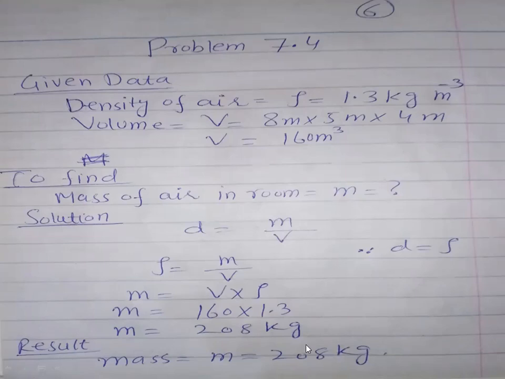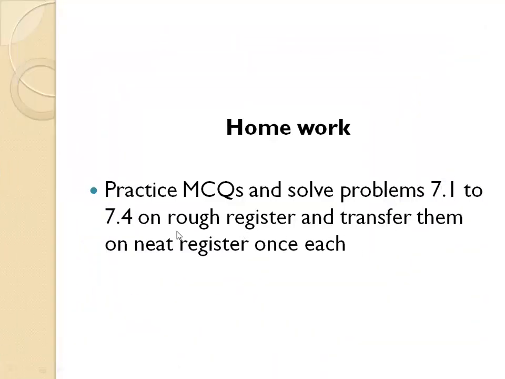So this is the end of today's numericals 7.1 to 7.4. Your homework is to practice MCQs and solve problems 7.1 to 7.4 on rough registers. First of all, you need to practice on the rough registers and transfer them to a leaf register once each. First you will do 7.1 to 7.4 on the rough registers, and when you feel comfortable solving them by yourself without looking, then you transfer them to the leaf registers.